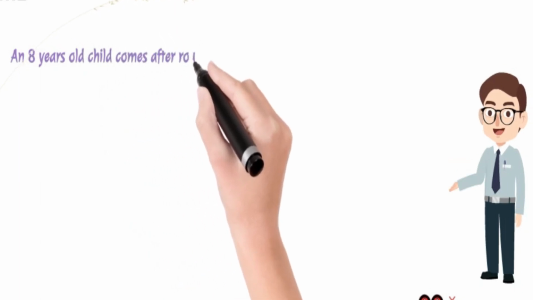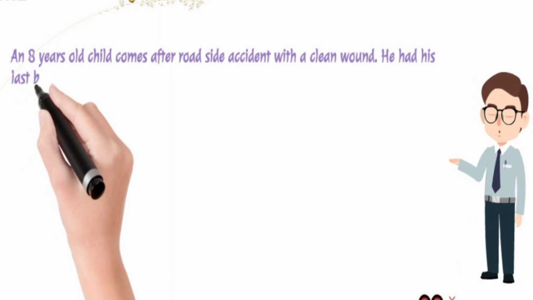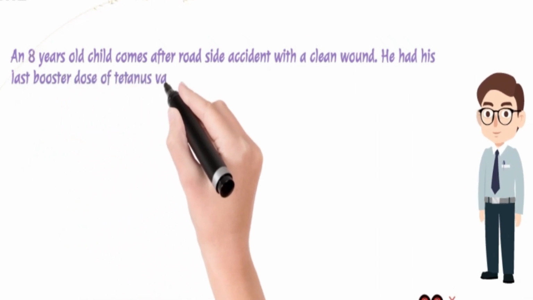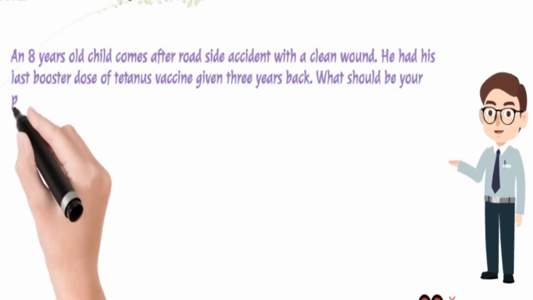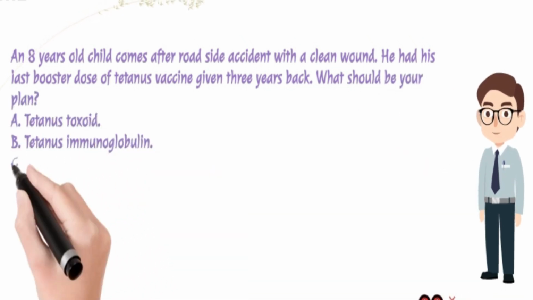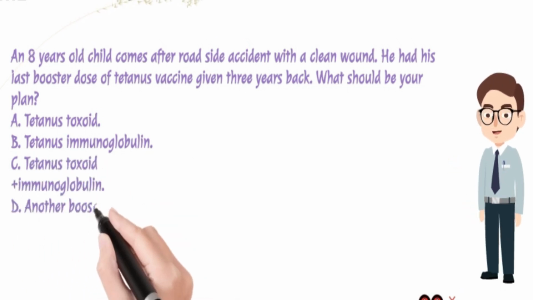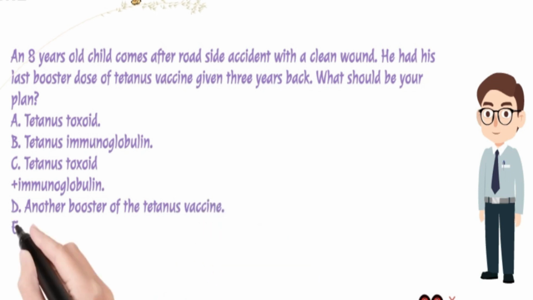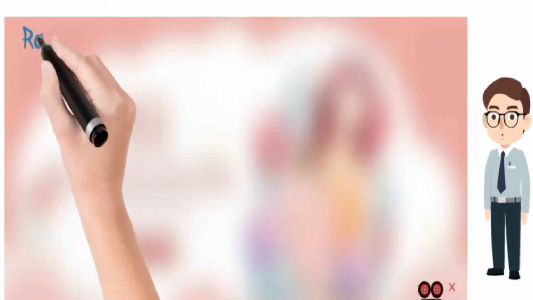An 8-year-old child comes after a roadside accident with a clean wound. He had his last booster dose of tetanus vaccine given 3 years back. What should be your plan? A. Tetanus toxoid. B. Tetanus immunoglobulin. C. Tetanus toxoid plus immunoglobulin. D. Another booster of the tetanus vaccine. E. No vaccination. Answer is E. No vaccination.